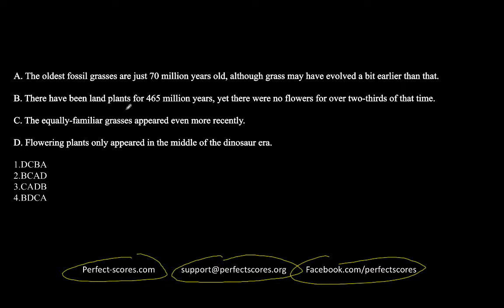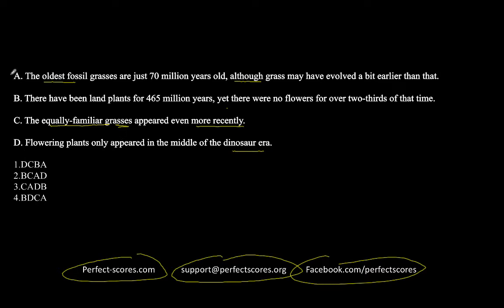Let's read them out. The oldest fossil grasses are just 70 million years old, although grass may have evolved a bit earlier than that. There have been land plants for 465 million years, yet there were no flowers for over 2/3 of that time. The equally familiar grasses appeared even more recently. Flowering plants only appeared in the middle of the dinosaur era.